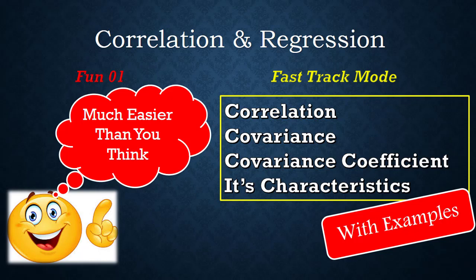So let's start class number 01. Again I am telling you that this topic is much easier than you think. In this topic I am going to cover correlation, covariance, the coefficient and its characteristics. Very important, you get at least 3 to 4 questions on this.